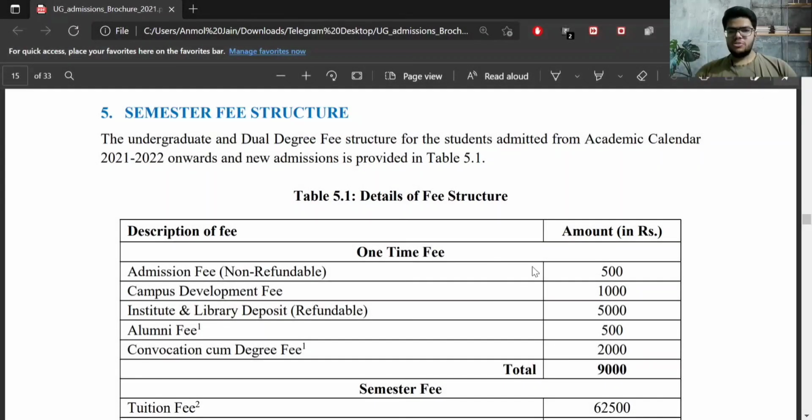The next point is the semester fee structure. I've already made a video on fee structure, and I've explained the fees in detail in that video. You can refer to it. The link will be in the description and also in the i button.